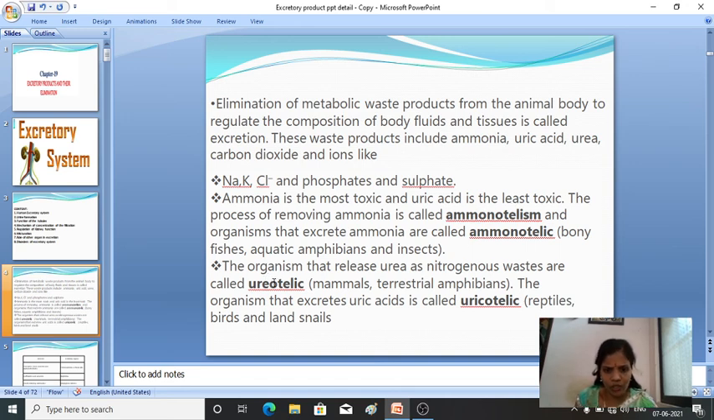Next, ureotelic. The organisms that release urea as a nitrogenous waste, or the animals which excrete urea as a nitrogenous waste, are called ureotelic animals. And the process is known as ureotelism.